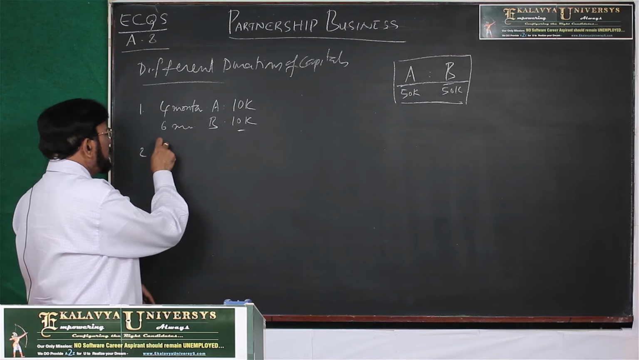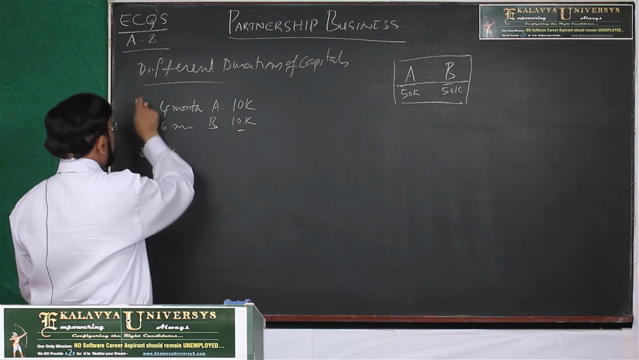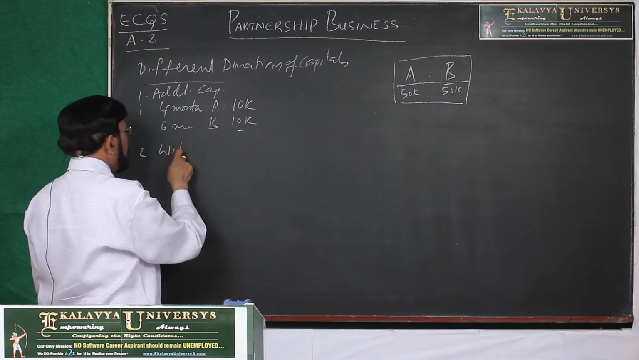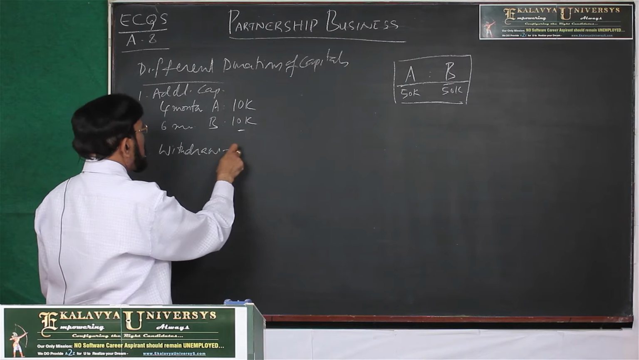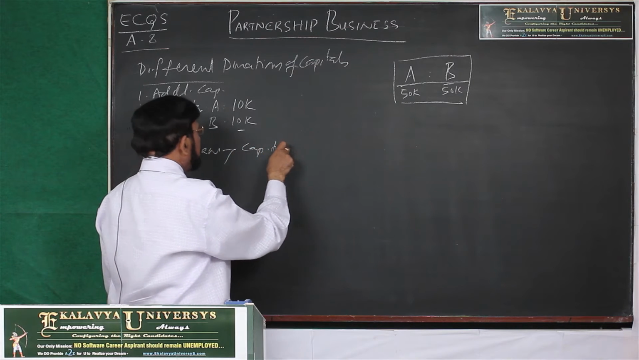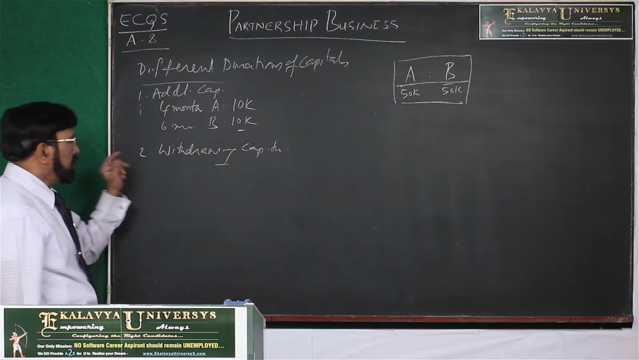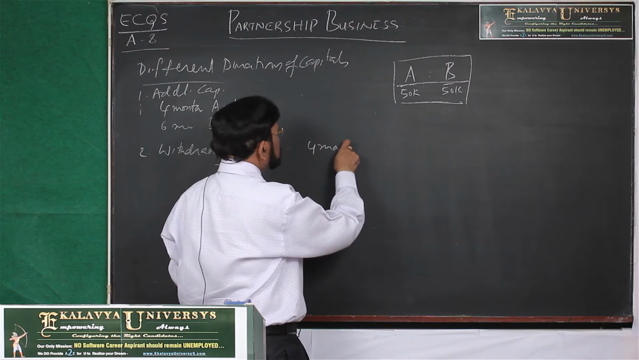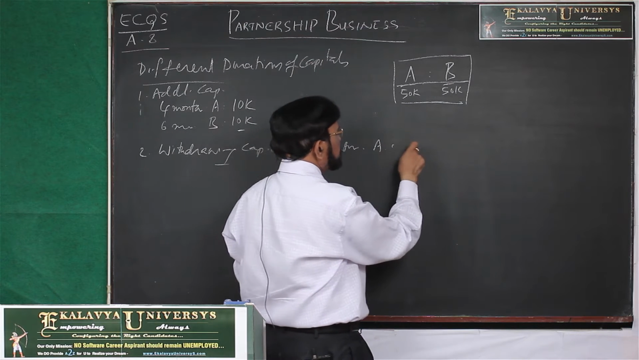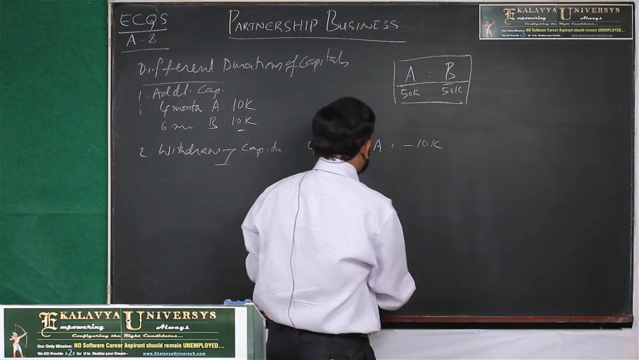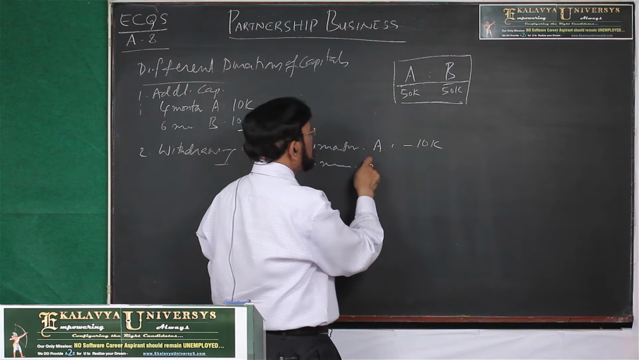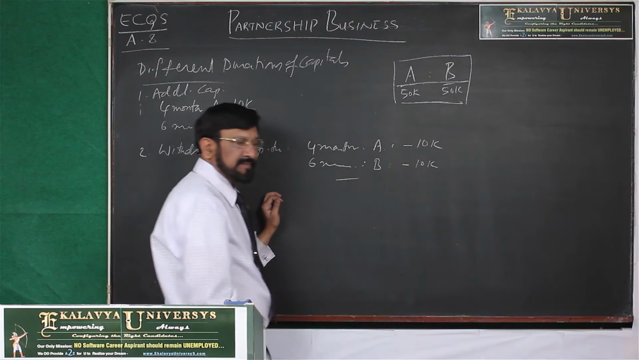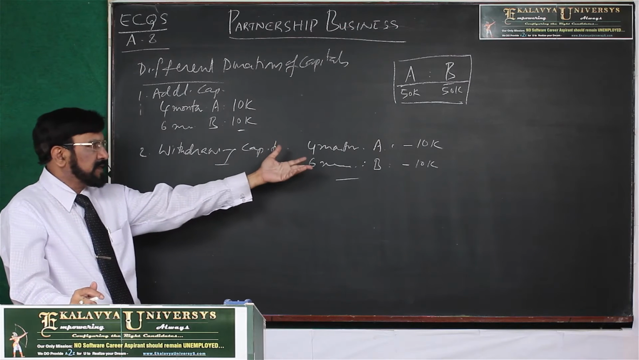Case 2, withdrawing capital. First one is, let us call it bringing additional capital. Second one is withdrawing part of their capitals. Now, with reference to the same example, after 4 months, A has withdrawn 10,000 rupees, and after 6 months, B has withdrawn 10,000 rupees. This is the second case, how profits are distributed in this case.